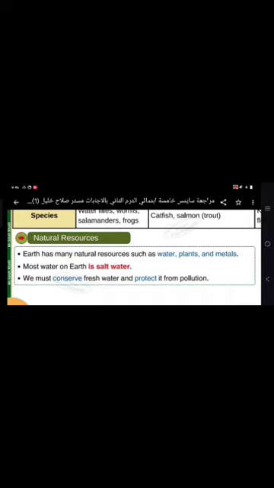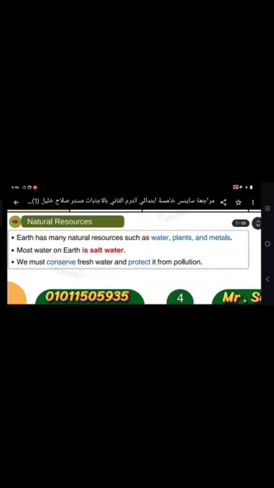Okay, natural resources. Earth has many natural resources such as water, plants, and minerals. Most water on Earth is salt water, like we've mentioned before. About 96.5 percent of the Earth's water is considered salt water. We must conserve fresh water and protect it from pollution. And now let's move forward to sources of water.